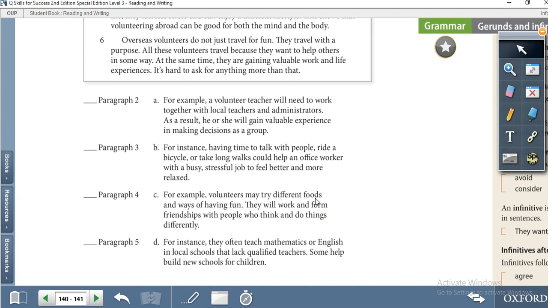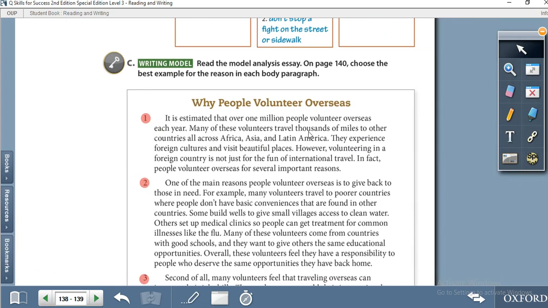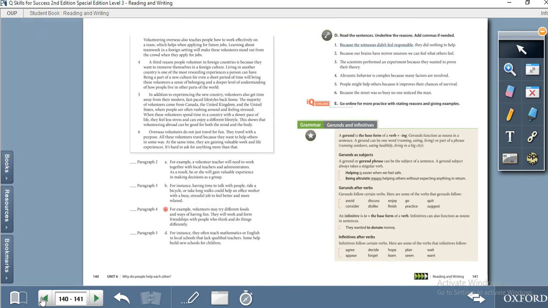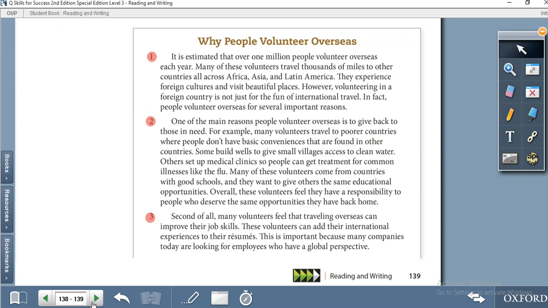For example, a volunteer may try different food, and while having fun, they will work and form friendships with people who think and do things differently. For instance, they often teach mathematics in English. So this is not, I think this is the reason. For example, a volunteer may try different food, because he is talking about different countries. Volunteering in foreign countries, and not just that, he also talks about several reasons. So this one, so you have to read the rest of the paragraphs from the book and match them with the examples.